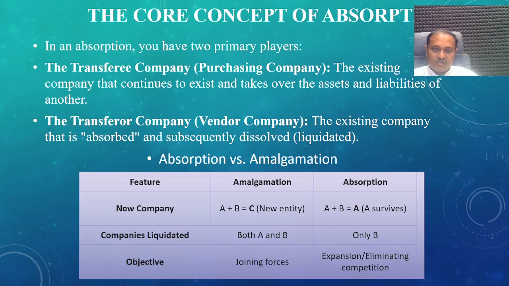In such a case, there is an expansion of the business. The positive things of both companies come together. There is no need to form a new company, so it saves time and money in the absorption process.